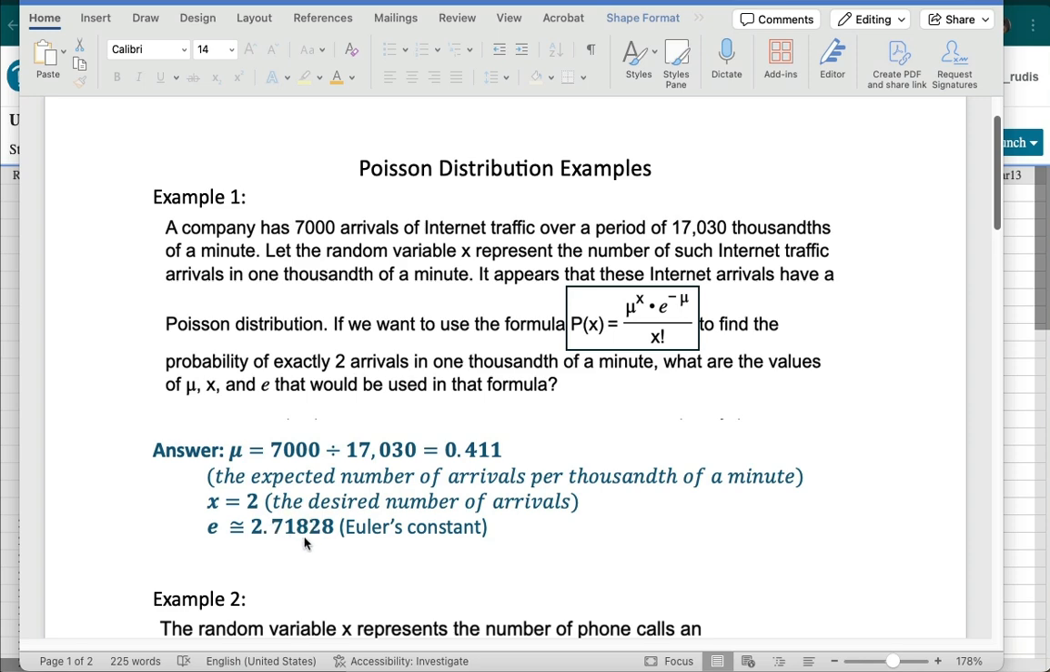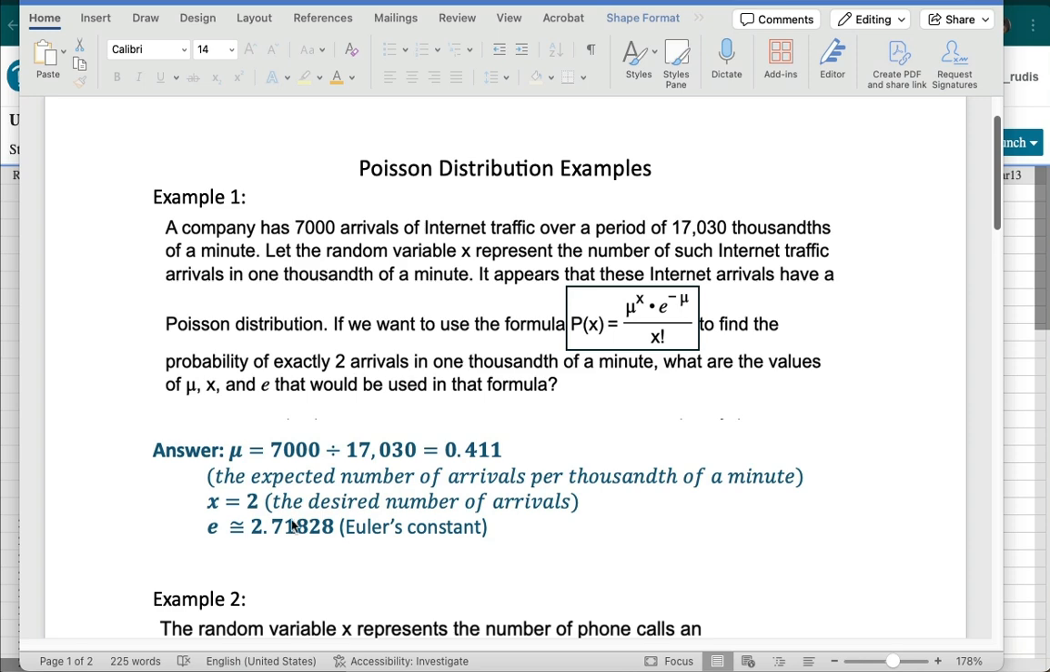So that's taking it out to 5 decimal places. You can round that to any number of decimal places that is being asked for. If you were to round it to 3 decimal places, it would be 2.718. If you were rounding it to 2 decimal places, it would be 2.72. Okay? So that's called Euler's constant, and that does not change no matter what the problem is that you're dealing